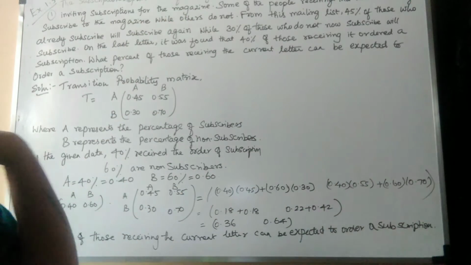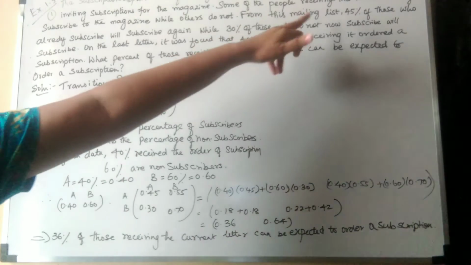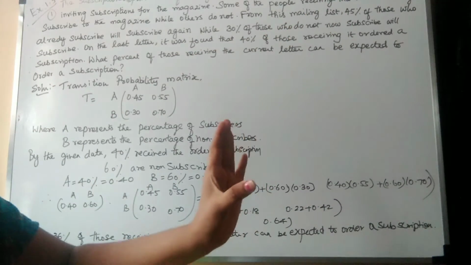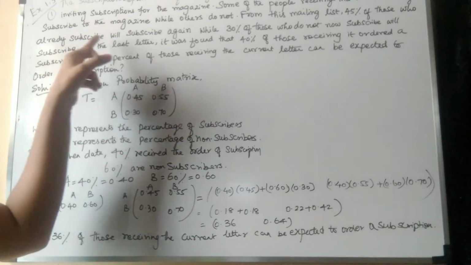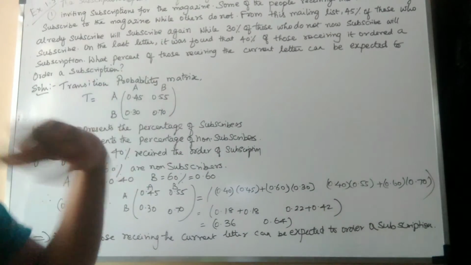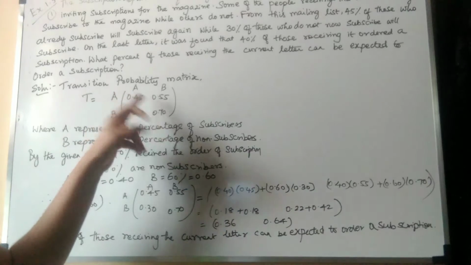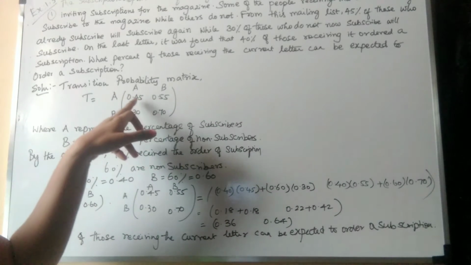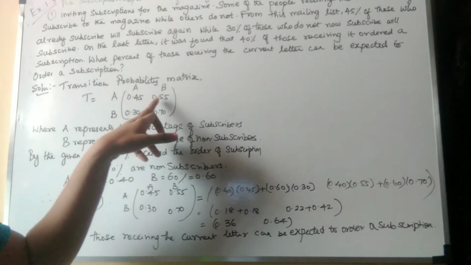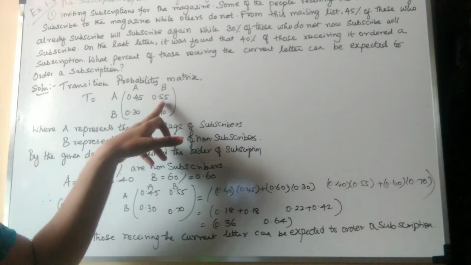Those who are not subscribing, again they are sending a letter from the mailing list, through the mail. In that list, 45% of those who already subscribe will subscribe again. So already 45% are subscribed. So how many remaining will not subscribe? 45% means it is 0.45. So the remaining will be 55%, that is 0.55.